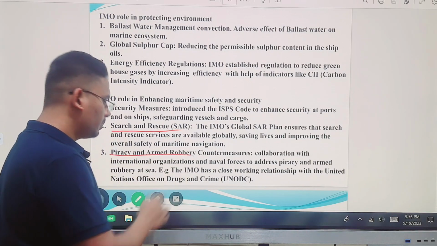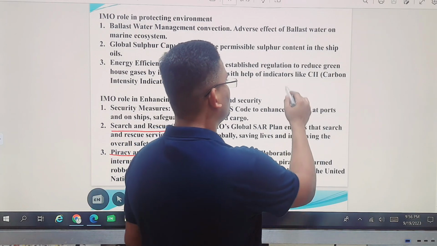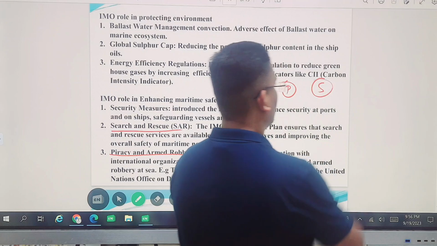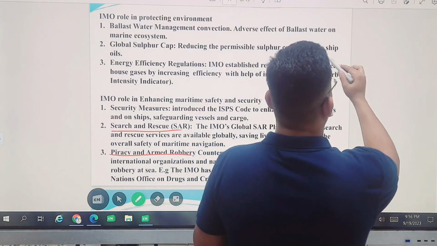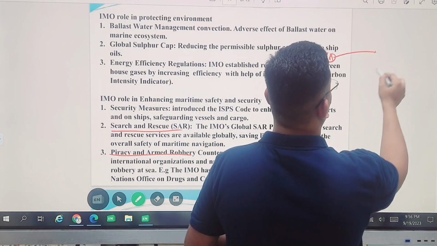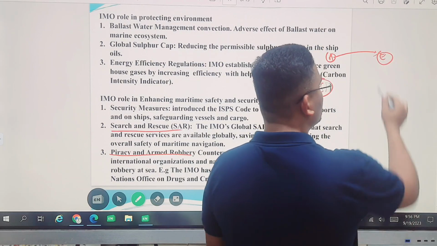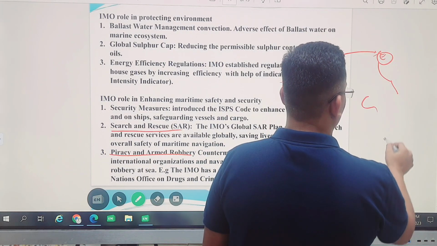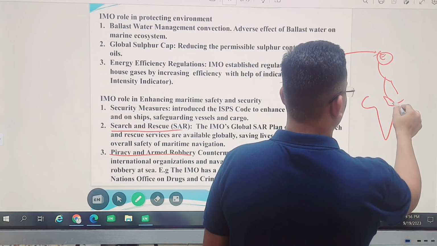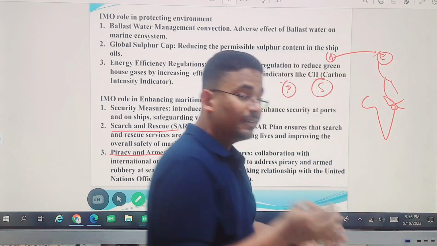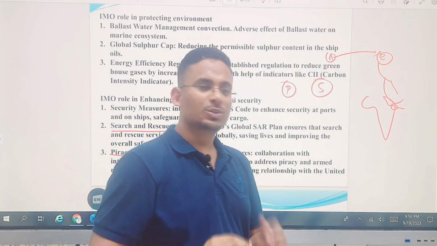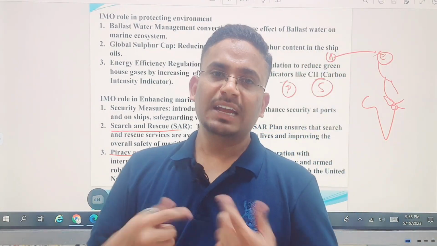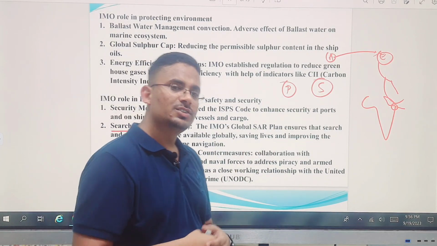Then piracy and armed robbery. See, where does piracy happen? Most of the piracy in the world, where does it happen? Somalia. Why Somalia? Because the raw materials will come from America, the production happens in Europe, the finished goods will enter the Mediterranean Sea, they will cross the Suez Canal, and at the tip you have what? At this tip you have Somalia. So they will capture the ship filled with goods which are supposed to go to Asia, and they start demanding money. And the anarchy present in Somalia is another reason for that.